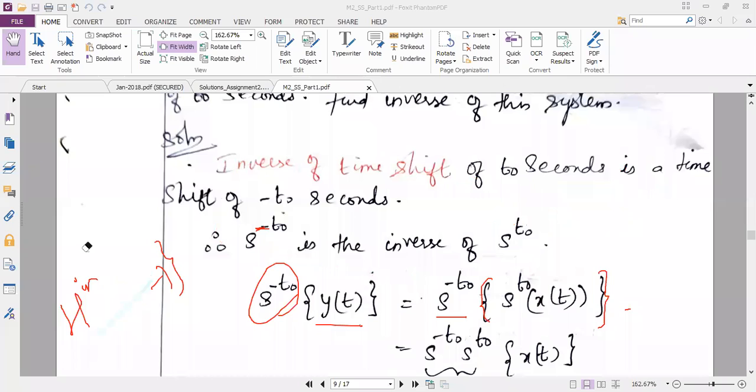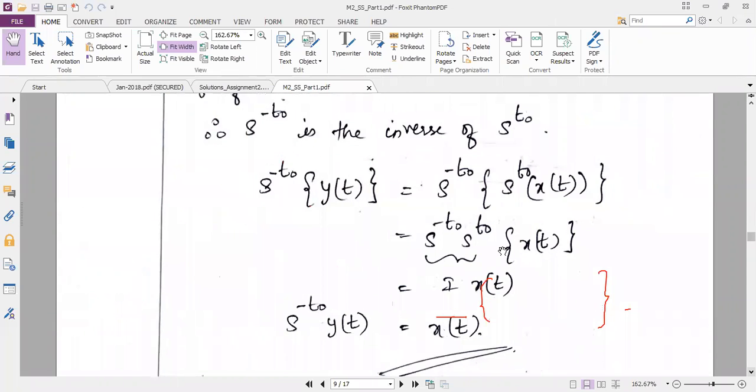Yes, ma'am. So you can rearrange the brackets. If you rearrange the bracket, S power t naught and S power minus t naught become 1. So within the bracket you have just x of t. So 1 into x of t is x of t. What is my conclusion here? Using the inverse system S power minus t naught, when I apply H inverse to the output y of t, I get back my input x of t. So I successfully got the input x of t. So I say that the given system is invertible. Any doubts up to this?